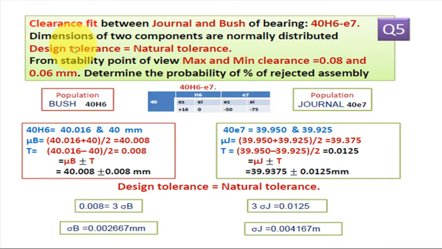Now, the problem states that design tolerance is equal to natural tolerance. So the design tolerance of 0.008 is equal to 3 sigma for the bush, and for the journal, 0.0125 is the natural tolerance, 3 sigma for the journal. So we calculate the standard deviation for the bush as 0.002667 mm, and for the journal as 0.004167 mm.